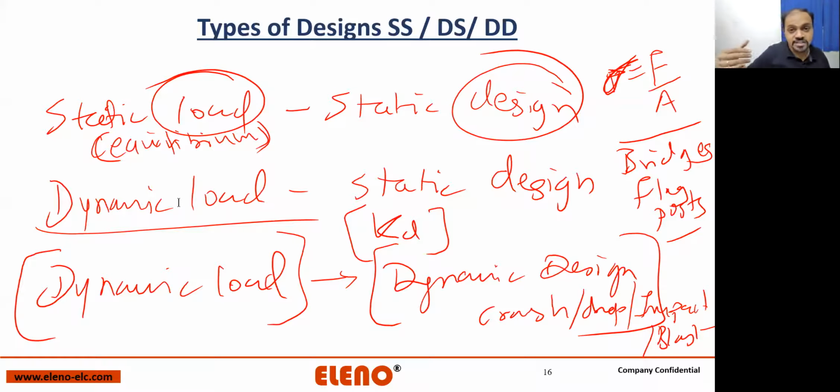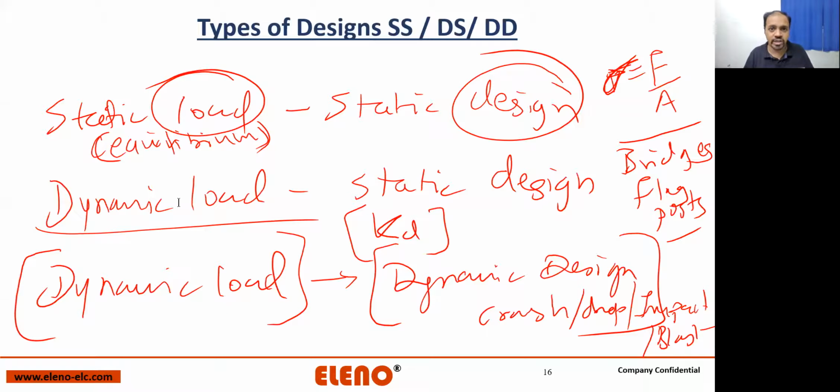Okay, so for example, if this mobile phone I'm going to drop, what is going to happen? It may fail. That means the screen may break down. But if it breaks down the first time when I drop it, I'm not going to buy the same company phone again. That's a dynamic load, dynamic design. So this phone is not primarily designed for static loads. Are you getting my point, guys?